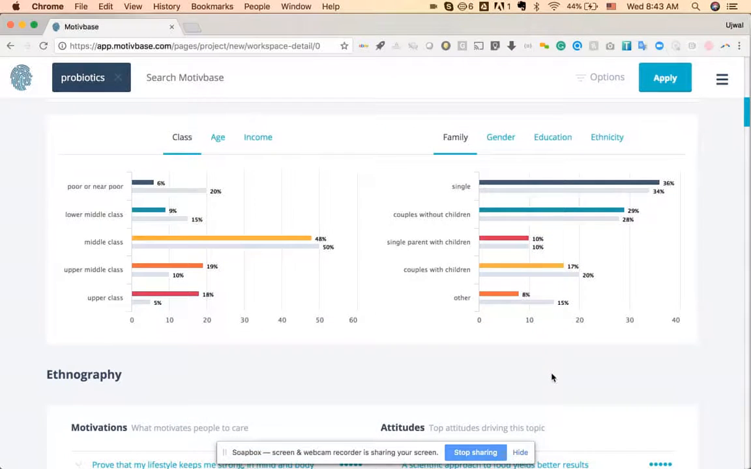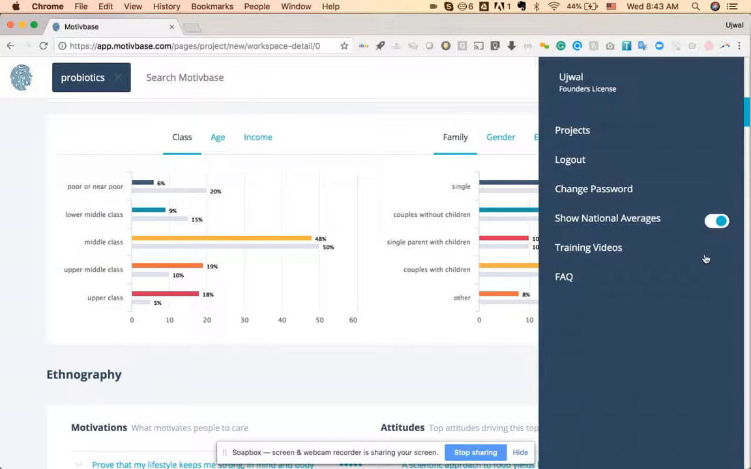Next, you'll get the sociodemographics. What I have turned on here are national averages so that you can actually compare the national average and index it against the numbers you were getting. By pulling out this right slider here on the right side, you can actually turn that off by just clicking that button.